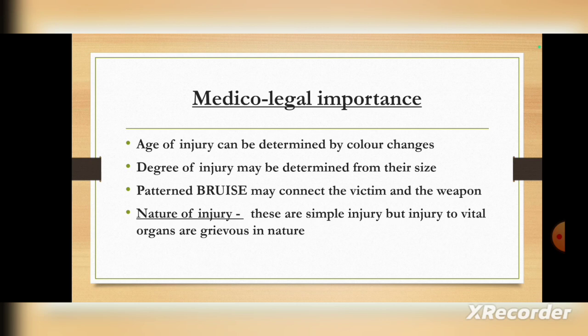When it comes to medico-legal importance, the age of the injury can be determined by the color changes, and the degree of injury may be determined from their size. Pattern bruises may connect the victim and the weapon. The pattern bruises seen on the person can relate to the type of weapon used in the crime. And the nature of injury: these are simple injuries, but injuries to the vital organs are grievous in nature.